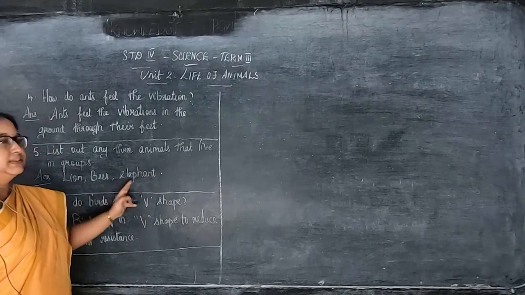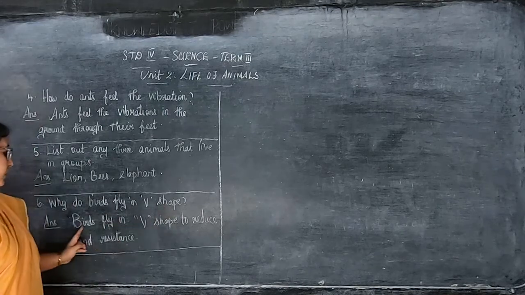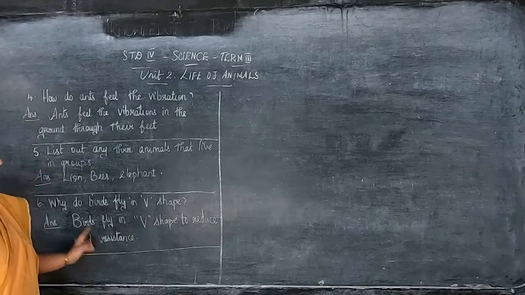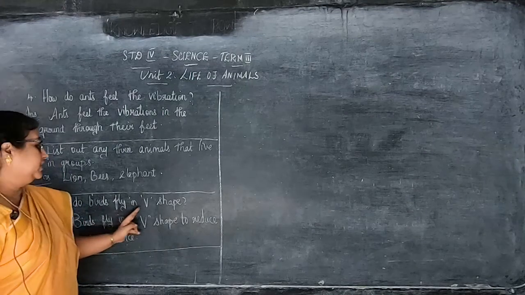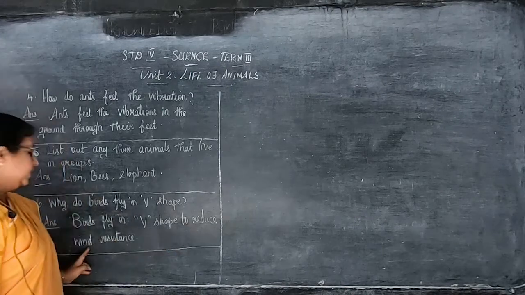Lion, bees, elephant. Why do birds fly in V shape? Birds fly in V shape to reduce wind resistance.